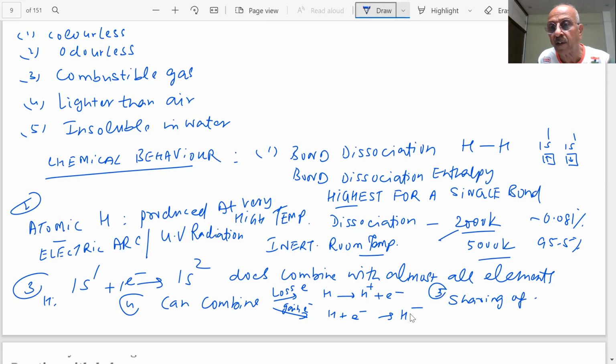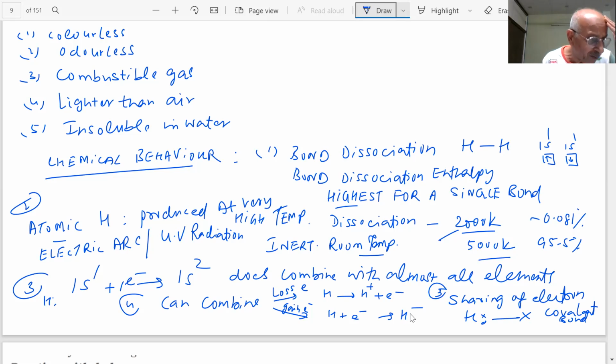If it shares electrons with something else, what will happen? Covalent bond. So all these possibilities are there. It's clear that probably the largest number of compounds are being formed by hydrogen.